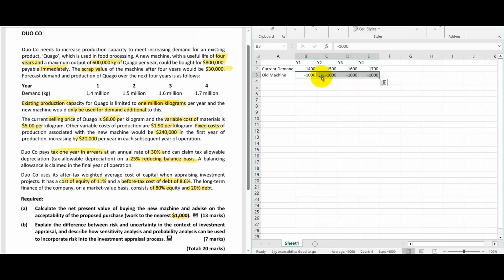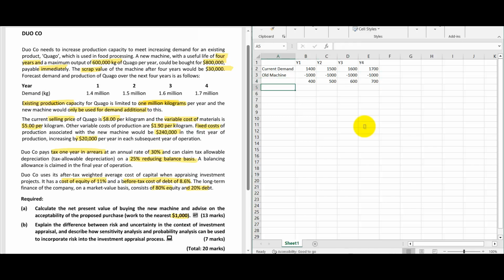Then from the new machine, we want to get 400 in the first year, 500 in the second year, 600 kilos in the third year, 700 kilos in the fourth year. So that is the requirement that we have.